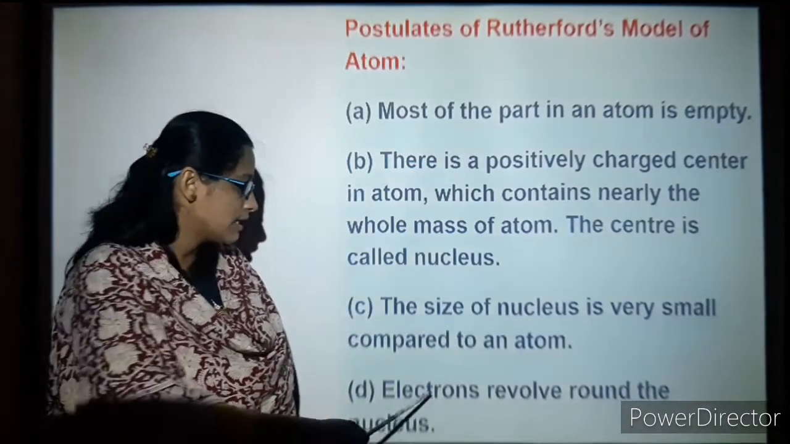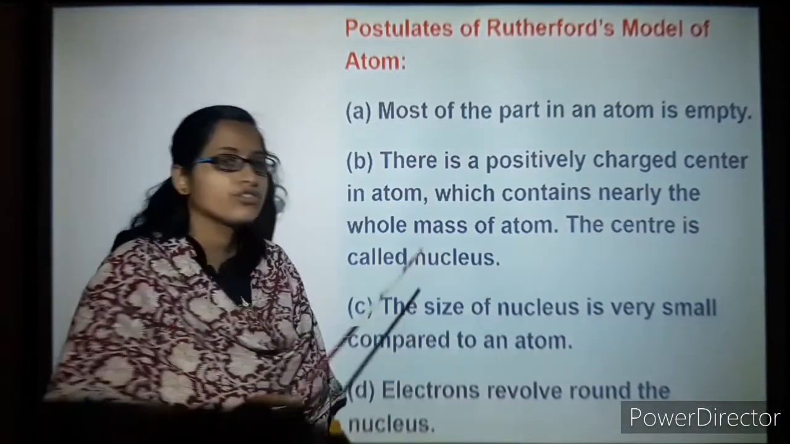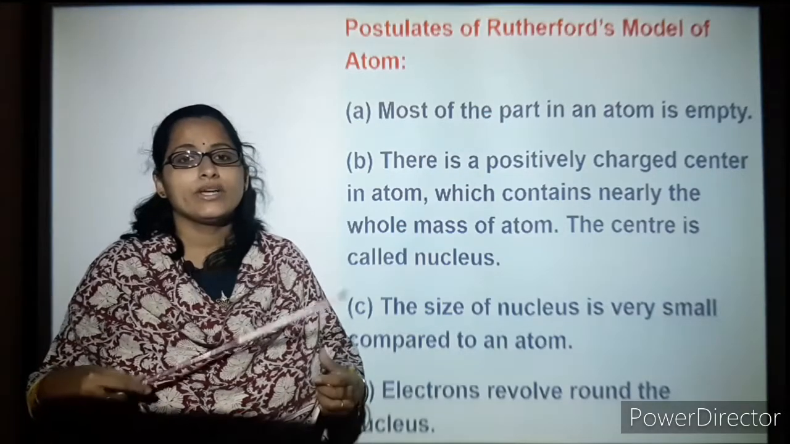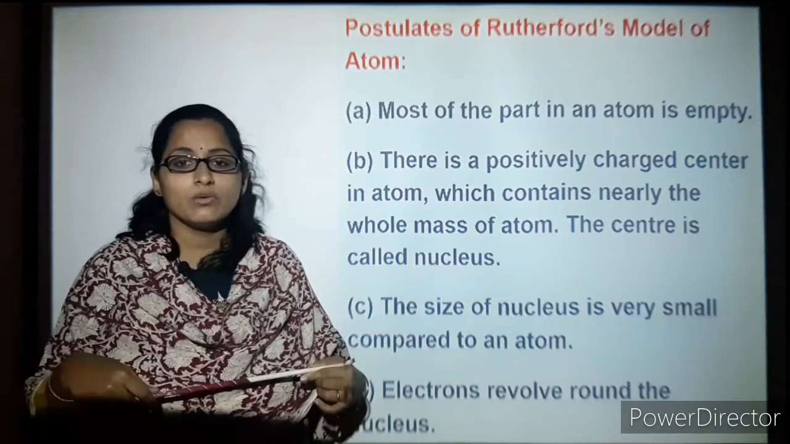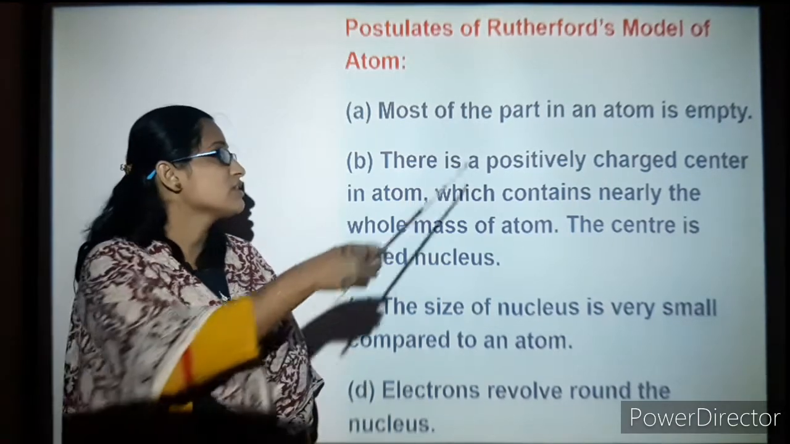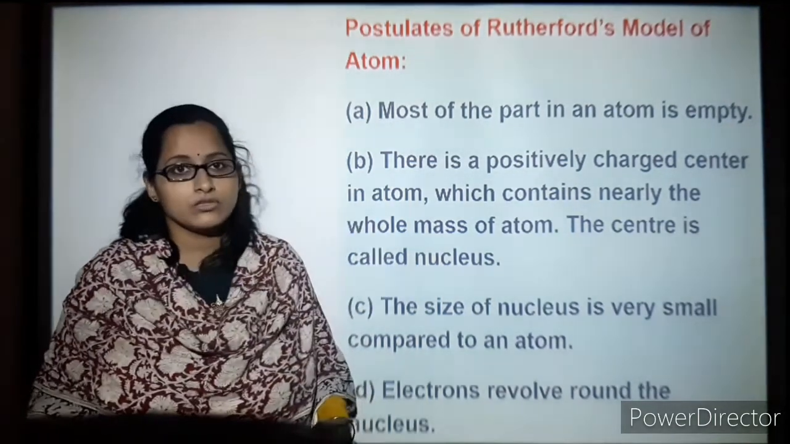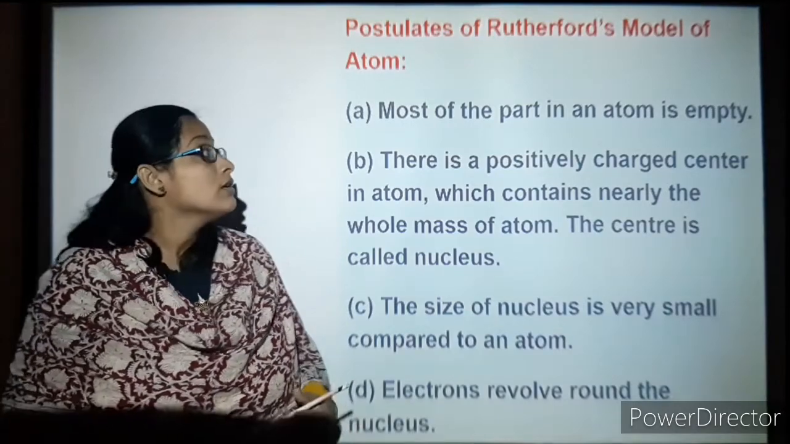And you can see that electrons revolve around the nucleus. Only those rays that hit the nucleus got deflected; otherwise most of the alpha particles passed through the gold foil.